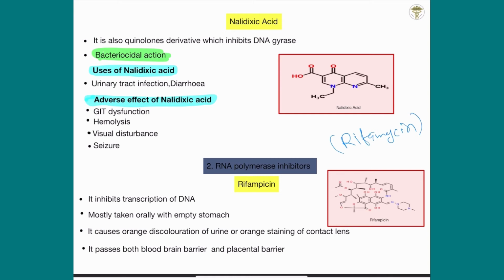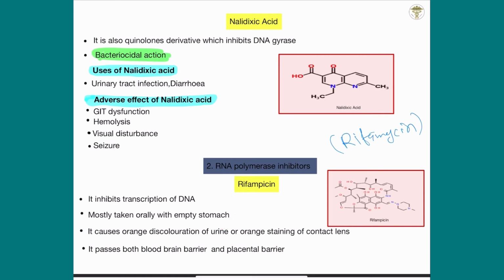Rifampicin inhibits the transcription of DNA and is mostly taken orally on an empty stomach. Why is the drug taken on an empty stomach? Because some drugs cause disturbance in food digestion, or interfere with digestion, so they are mostly taken on an empty stomach. So doctors say some drugs should be taken on an empty stomach.